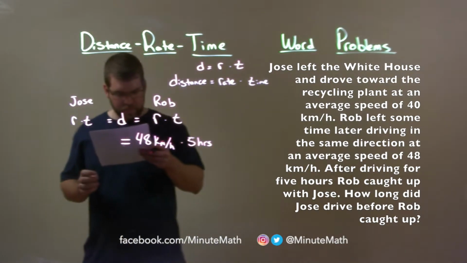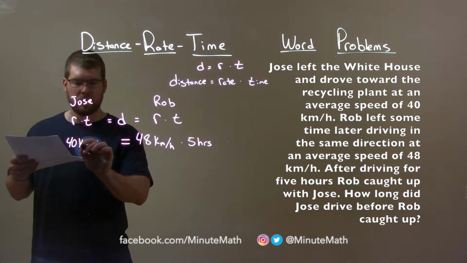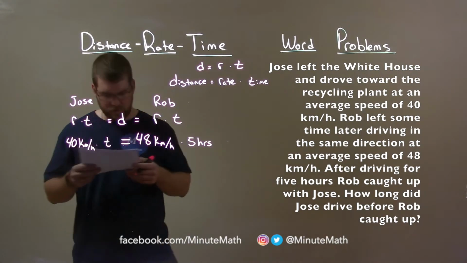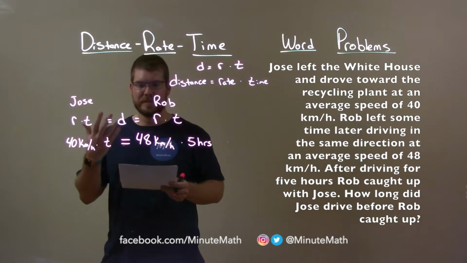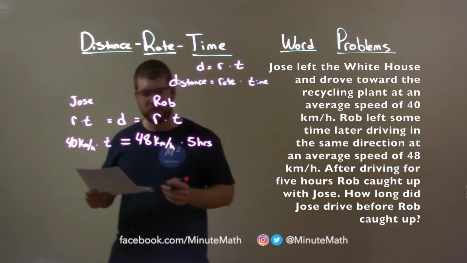Now, Josie, we know, traveled 40 kilometers per hour. But we don't know how long she traveled for. That time, we don't know. So now we have to solve for her time, Josie's time that she was traveling at 40 kilometers an hour. Remember, they're catching up to each other.